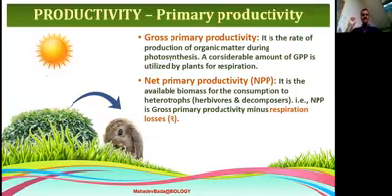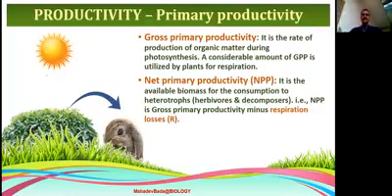It is the available biomass for consumption by the heterotrophs. NPP is gross primary productivity minus respiration loss. Part of the food prepared by the plant is used during respiration, and the food energy that remains afterwards is net primary productivity.